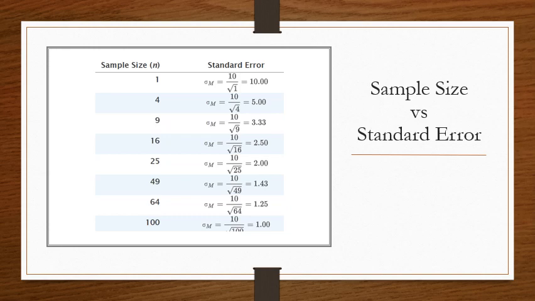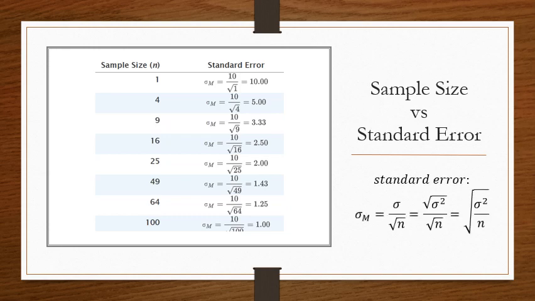Let's look at, we had a sample size of 16. You put 16 into the equation for n, and you'd get a standard error of 2.5. Notice if you went all the way up to a sample size of 100, you'd get an estimated standard error of 1. So the higher the sample size, the lower the standard error.